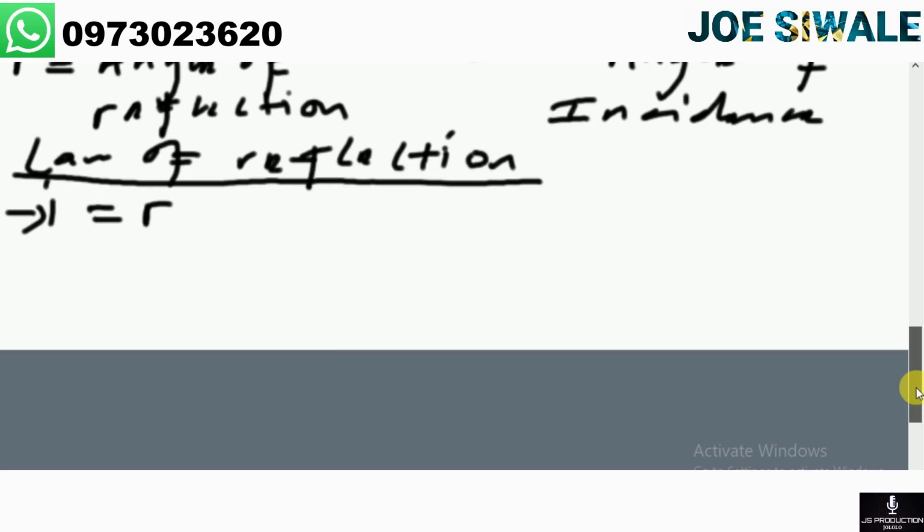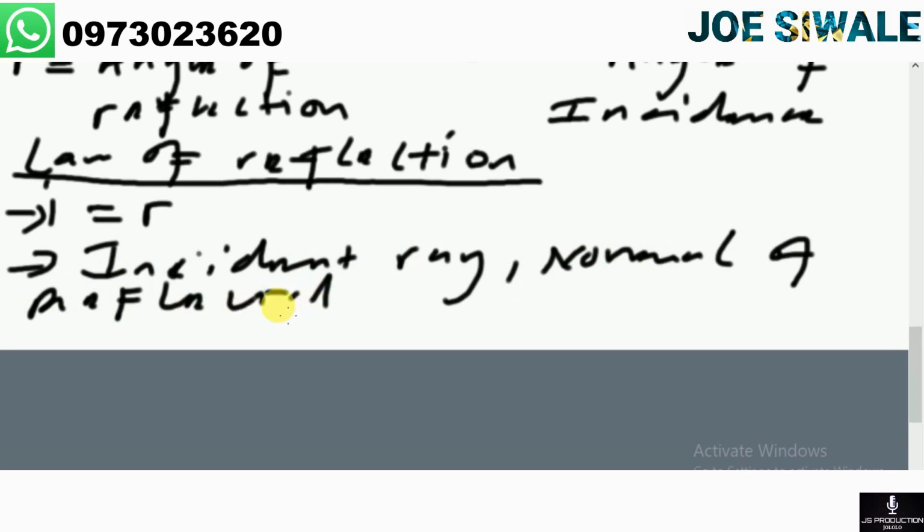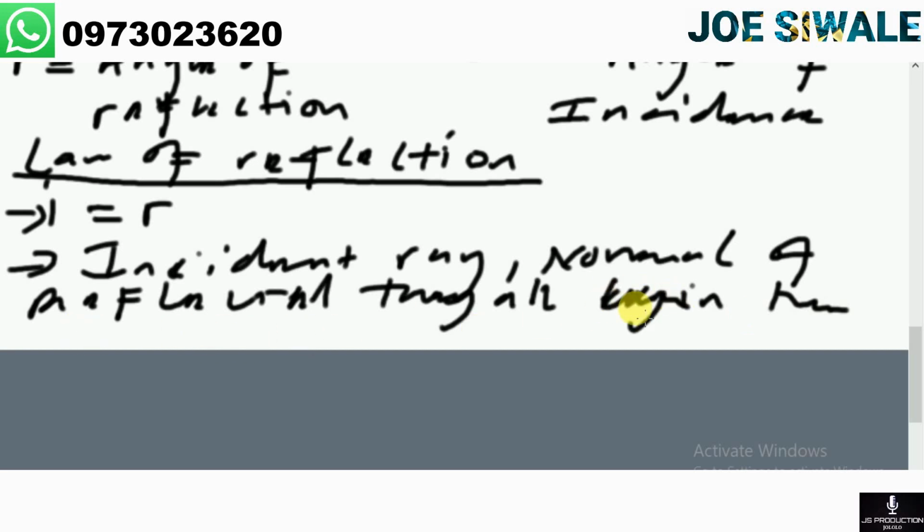But you must know that the incident ray, the normal, and the refracted ray, they all lie in the same plane.